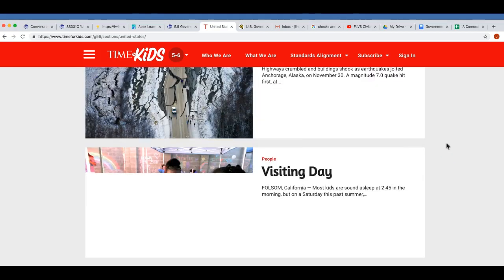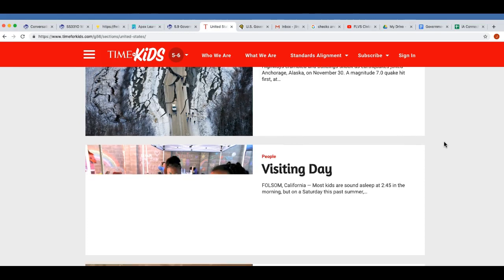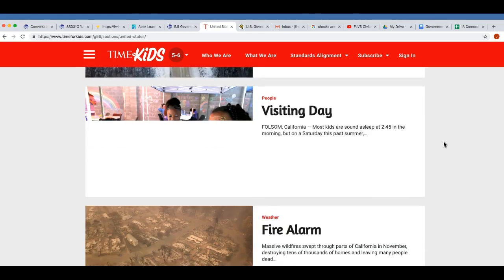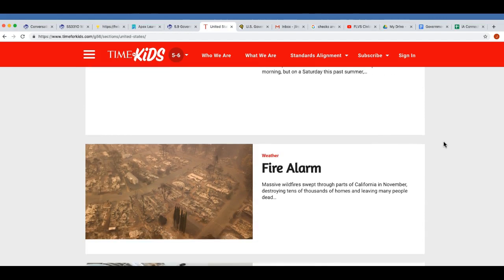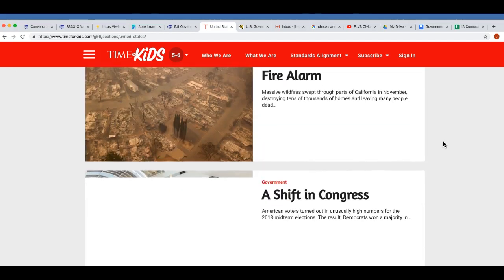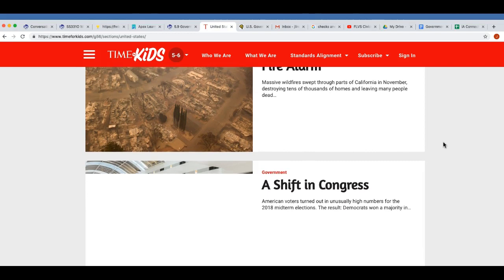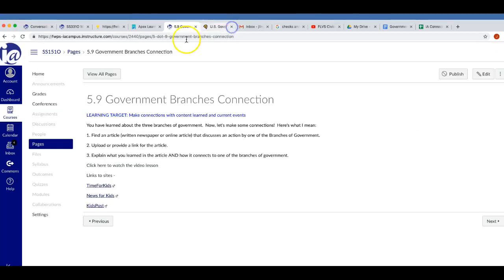Okay, and you can keep going down and my computer's being a little bit slow today, but you'll find more information about government. And if you're not sure if it's a good article to click on, you can always see that it says government right here.